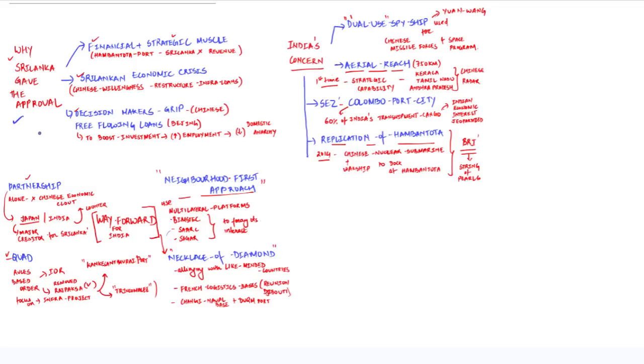During our discussion, we will try to understand why the Sri Lankan government has given the approval earlier in August and now also. What are the Indian concerns with the presence of a naval ship in the Indian Ocean region? At the same time, we will try to understand what the various options are that are available with India as a way forward while dealing with the Chinese presence in the Indian Ocean region.